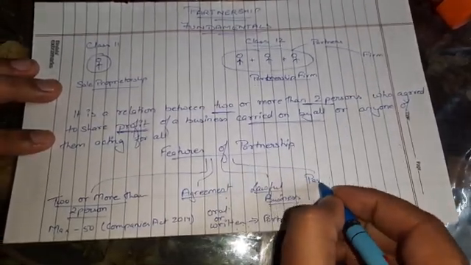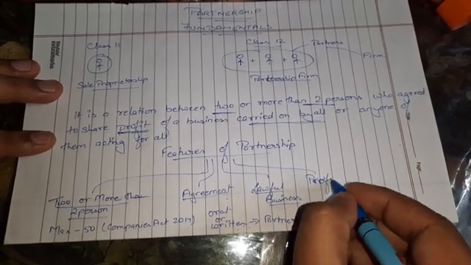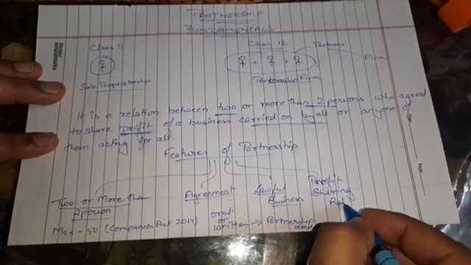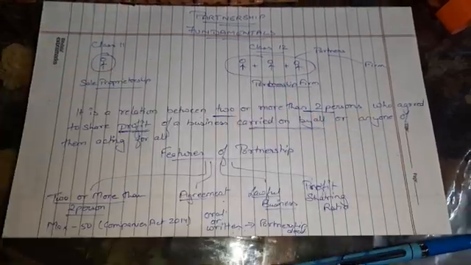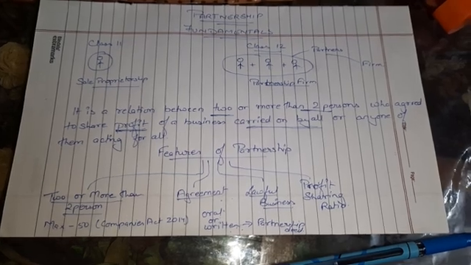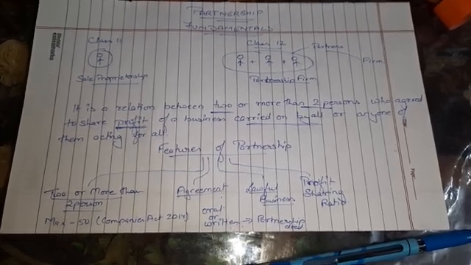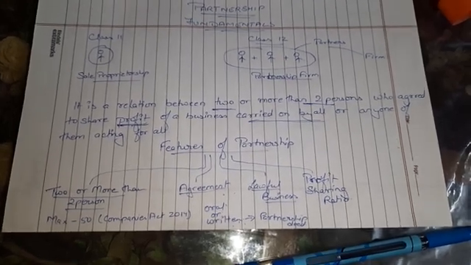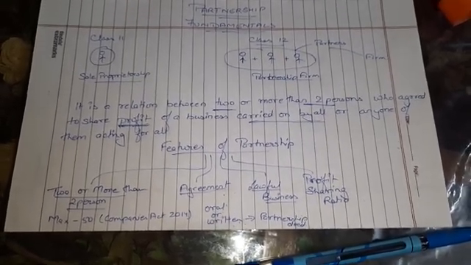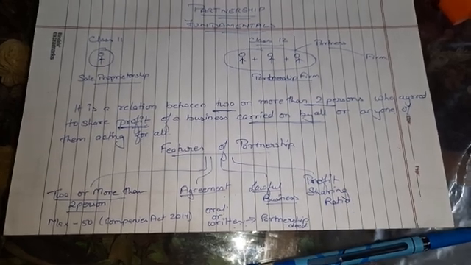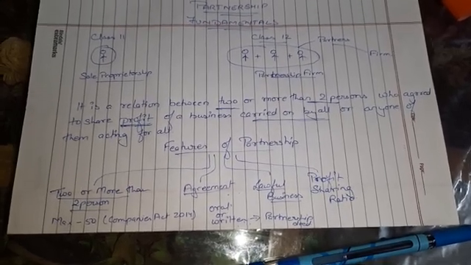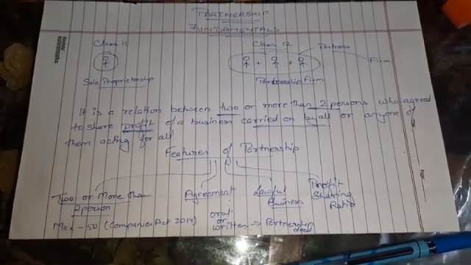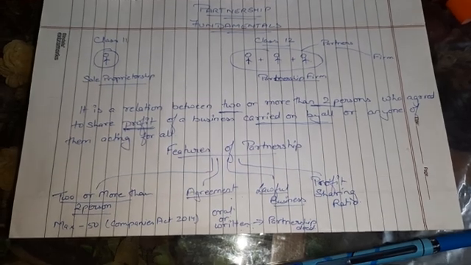Then the next feature is the profit sharing ratio. If the partnership has a written agreement, then the two or more partners will decide at which ratio the profit will be distributed. Because at the end of the day, the business is being run only for profit. It is not a non-profit organization, which we learned in the previous chapter. It is a profit organization, and the profit is to be distributed among all the partners.